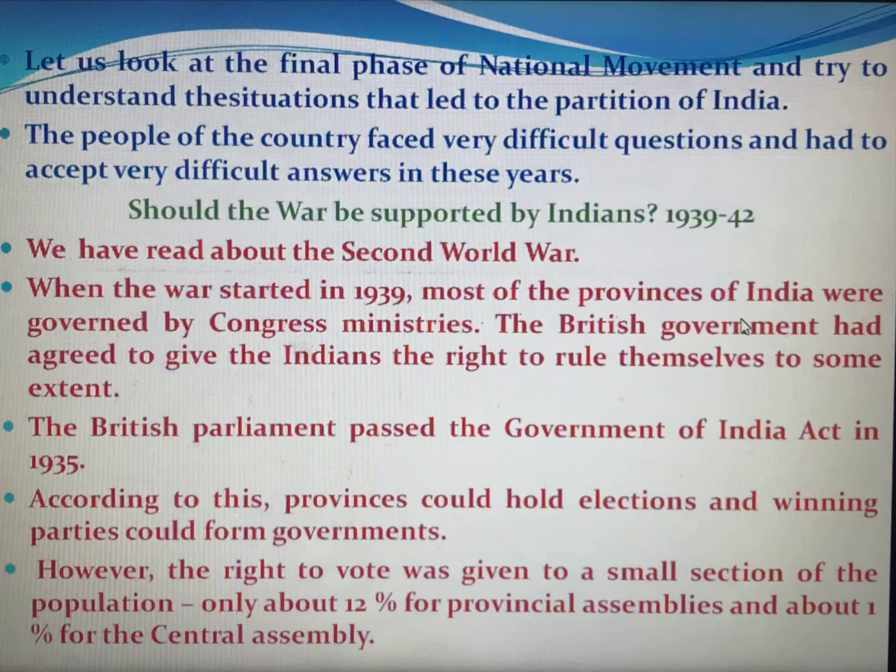They were the peasants, big landlords. So there were few of them, not the normal people, not the common people. They didn't give the right to vote to the common people, and they gave only 12% of the provincial assemblies the right to vote and 1% for the central assembly. Okay, this is the introduction part.